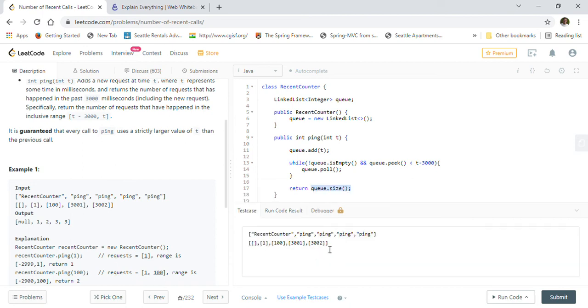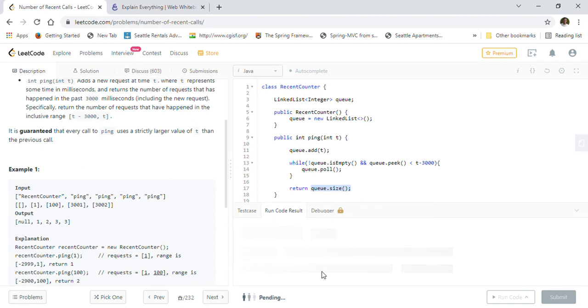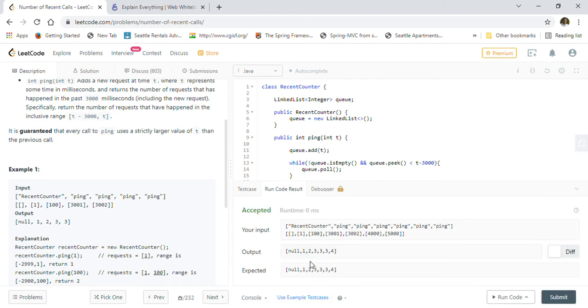So let's go ahead and add some others here, like let's say I have 4000, right? 4000 is here, I added, and I added 5000 after that, let's say 5000. So we have to add two ping calls here, right? Because we are adding two entries here. So let's go ahead and submit this. So as you can see, 1233 is already there.